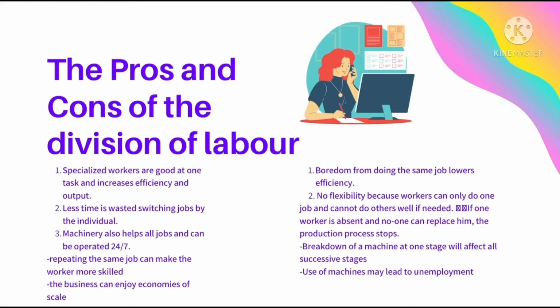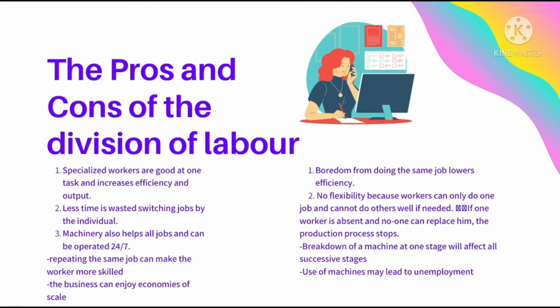Now let's look at the pros and cons of the division of labor. The pros are that the specialized workers are good at one task and that will help them increase efficiency and output because they are already known to the task. They're not new to it. They're doing this work every day. Then less time will be wasted between switching jobs by each individual. You're at your one workplace and you're doing your particular job.